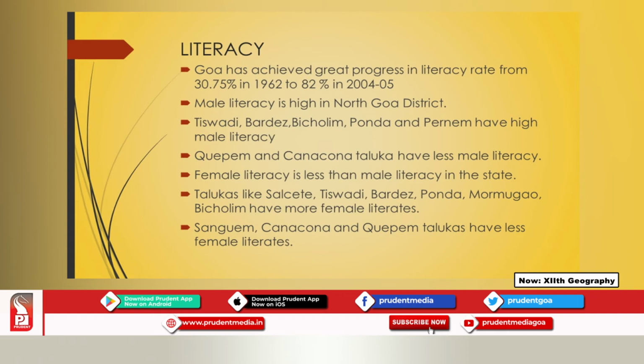So, Tiswadi, Bardez, Bicholim, Ponda, Pernem have high male literacy in the state. Whereas, the talukas where the male literacy is less are Quepem and Canacona. So, Quepem and Canacona are the talukas where there is less male literacy.